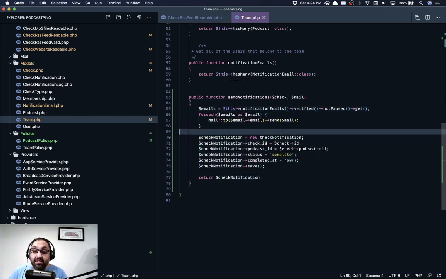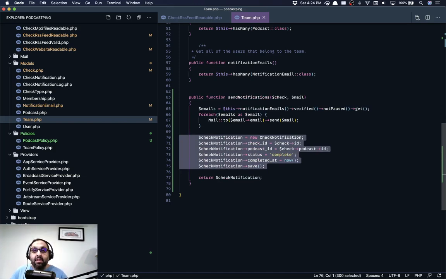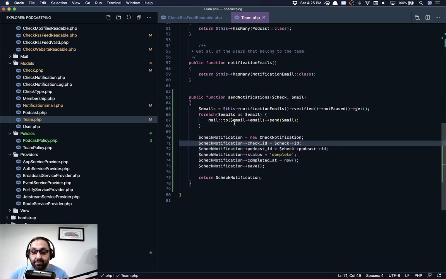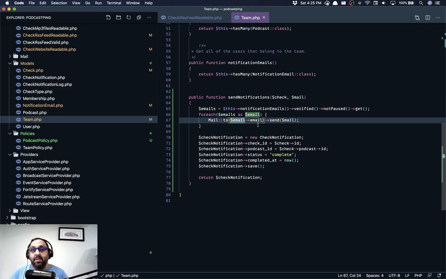Once that's done, we store the fact that we sent the notification for that particular check. It's there for bookkeeping purposes, just so that we know that we sent what we were supposed to send when we were supposed to send it. Eventually, we'll want to log the individual messages that we send, so we'll log the fact that we sent that check to that particular email address. Once we get into things like SMS messages and Slack messages, we'll keep a log of all the things that we sent, so we can track all that back if we need to. But for now, I think this is fine, and we don't really need to worry about that too much.